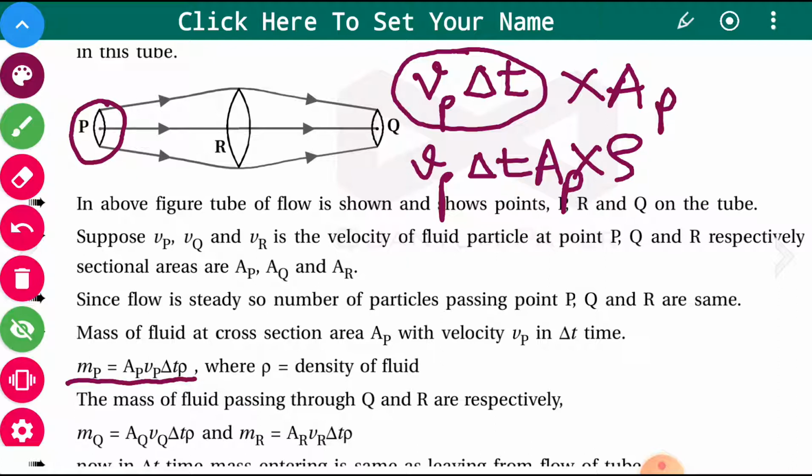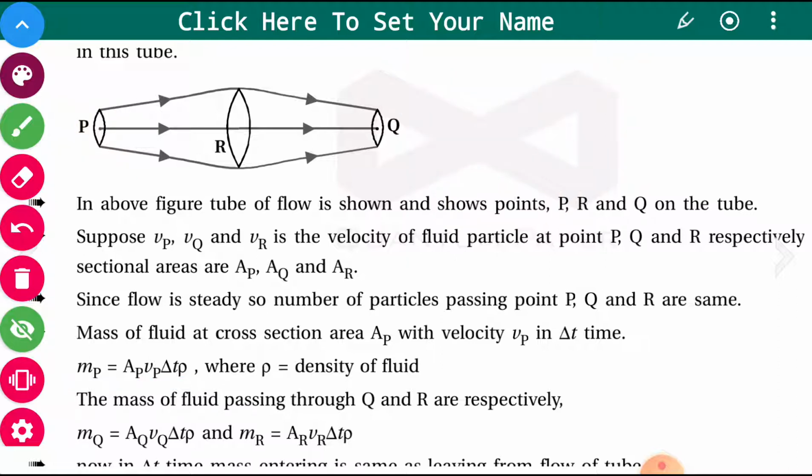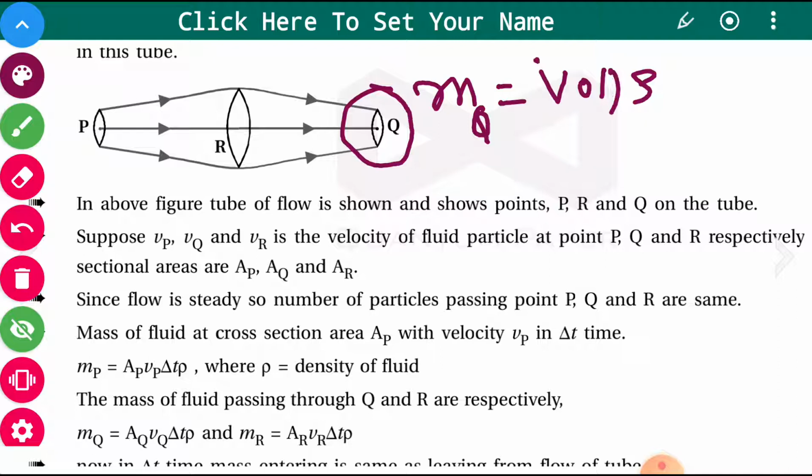If you want to write the same equation for Q, that is the mass which is coming out at point Q with area of cross section AQ, the mass at Q is nothing but volume into density. Again, the volume of the fluid is the length, that is the distance travelled by the fluid in time interval delta t, multiplied by the area.